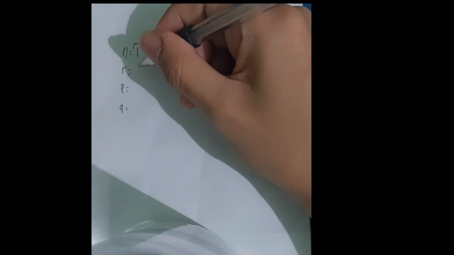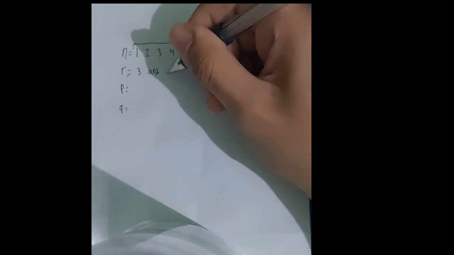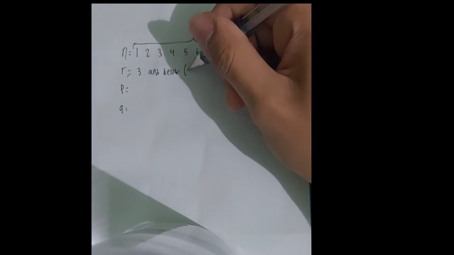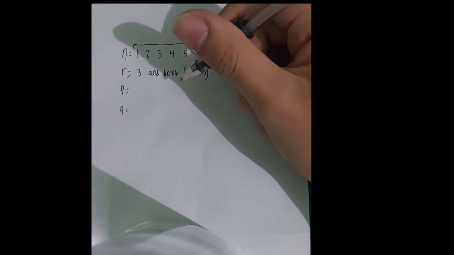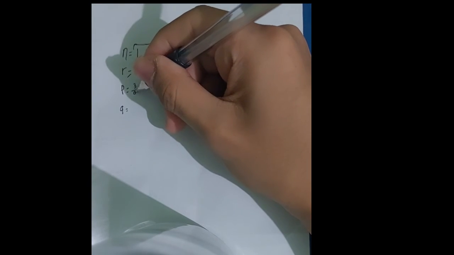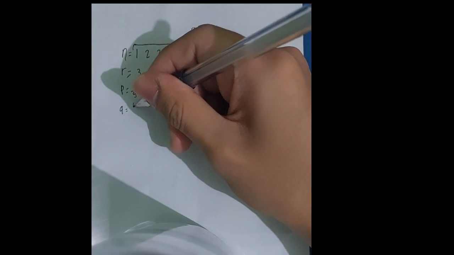Now, what is the R? The R is 3 because the question says the probability of getting the number 3 and below. So it will be 3, 2, and 1. So the total number is 3, which is our R. The P is the probability of success, which is 3 over 9. And therefore, we can also conclude that the Q is 6 over 9, because Q is 1 minus P.